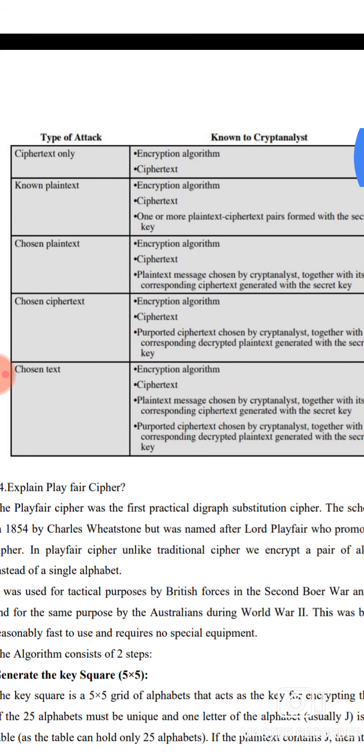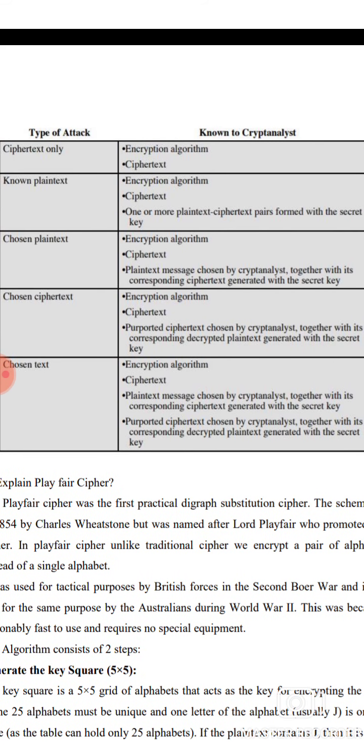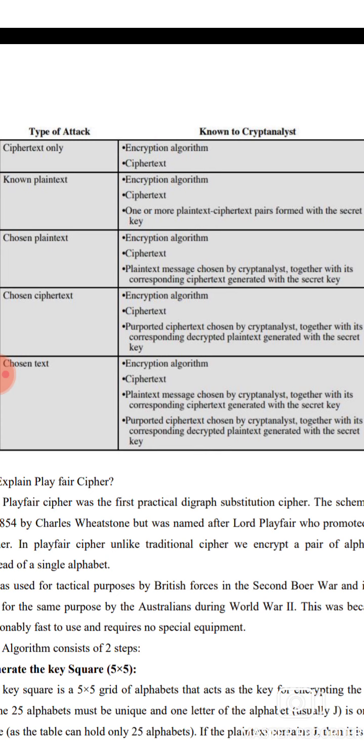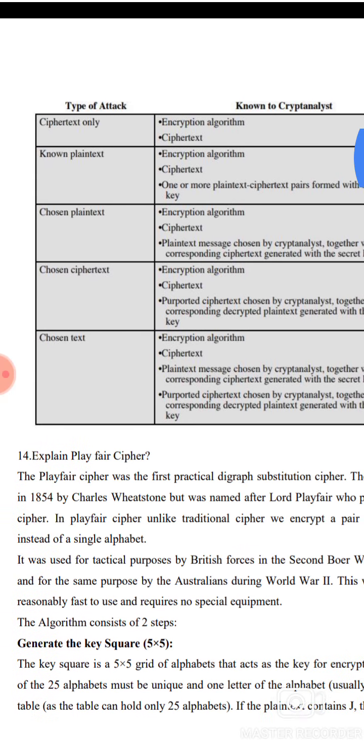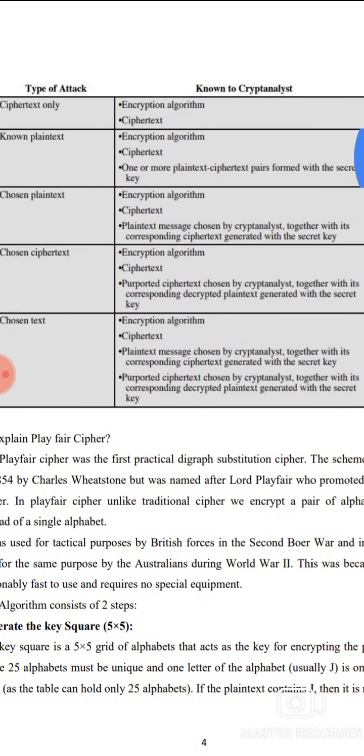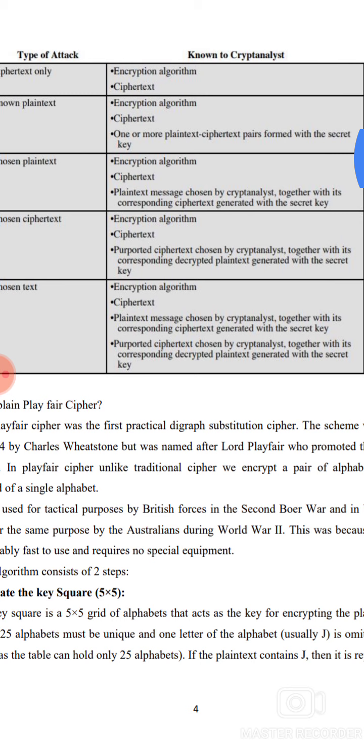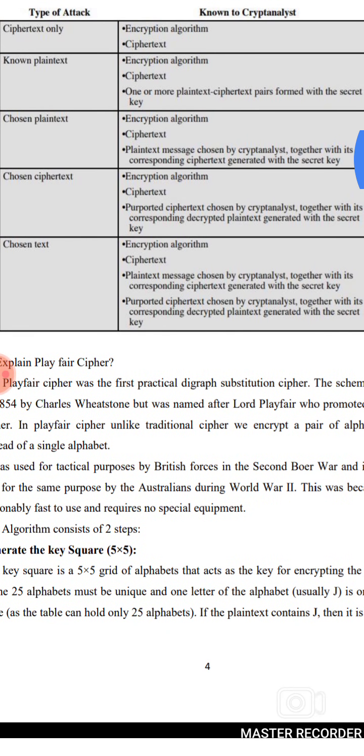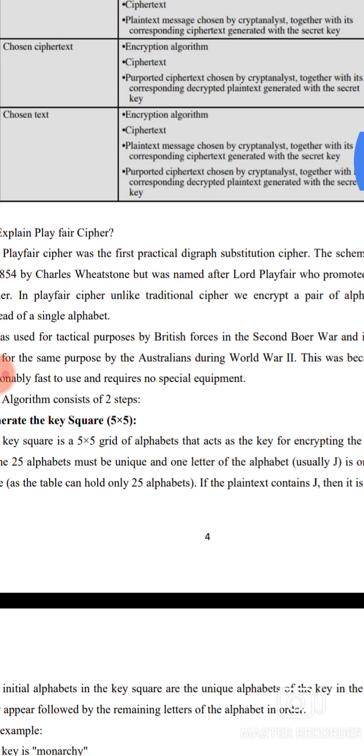Chosen plaintext: the encryption algorithm, the ciphertext, and a plaintext message chosen by the cryptanalyst, together with the corresponding ciphertext generated with the secret key. Chosen ciphertext: the encryption algorithm, the ciphertext, and ciphertext chosen by the cryptanalyst, together with the corresponding decrypted plaintext generated with the secret key. Chosen text: a combination of the chosen plaintext and chosen ciphertext attacks.